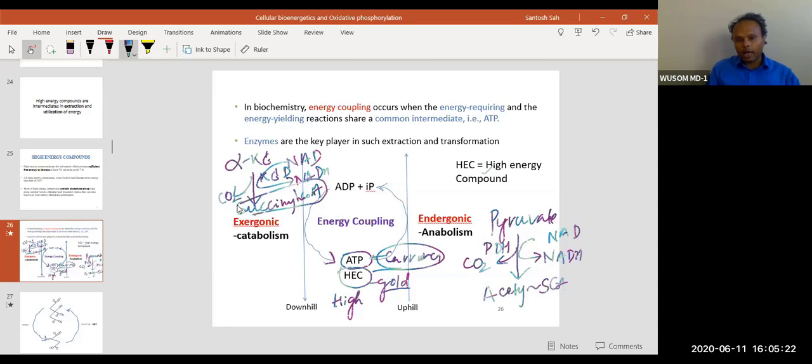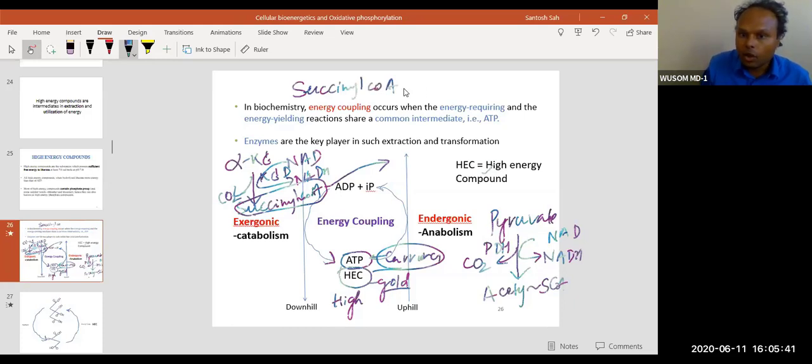And why high energy compound? Because we have seen the production of something from succinyl coenzyme A in the Krebs cycle. What happens?